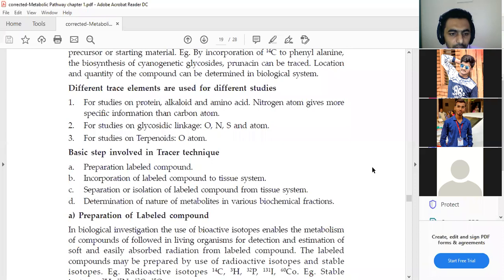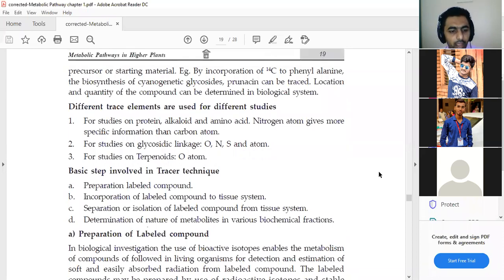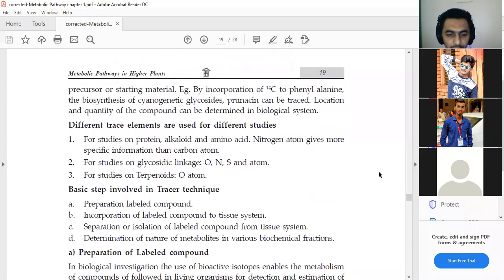First one is the preparation of the labeled compound. Second one is the incorporation of the labeled compound into the tissue. Third one is the separation or isolation of the labeled compound from the tissue system. And fourth one is the determination of the nature of the metabolites in various biochemical fractions.